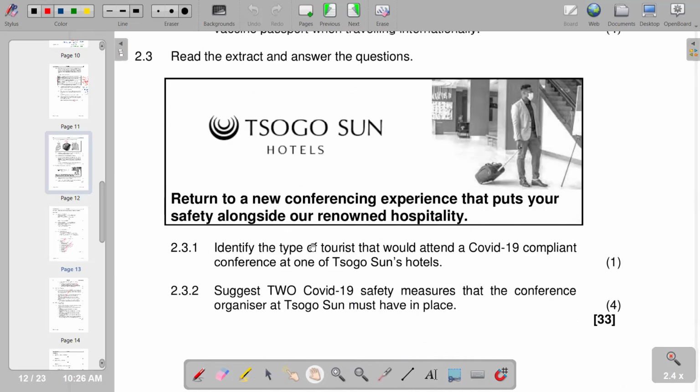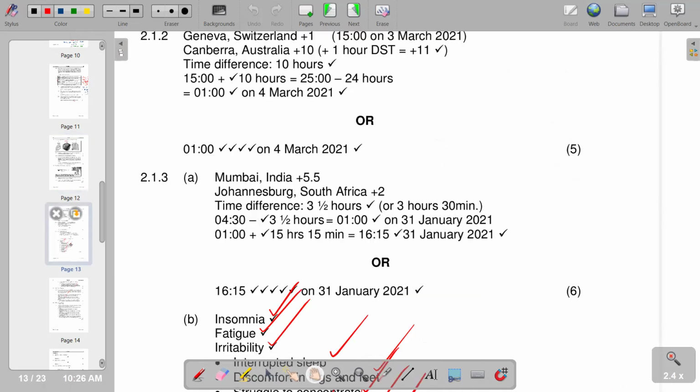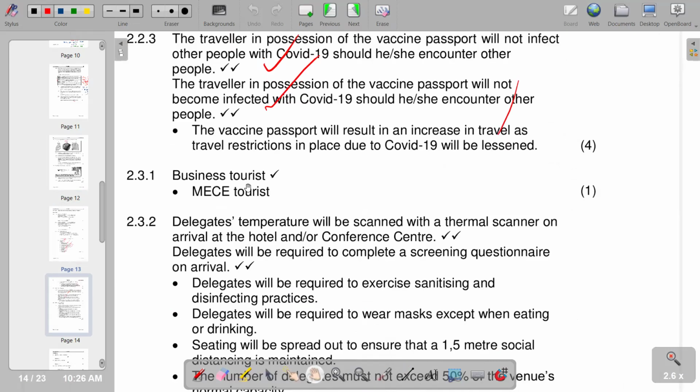The first part of the question, identify the type of tourists that would attend a COVID-19 compliant conference at one of Tsogo Sun Hotels. So obviously, we are going to have business tourists. That is 2.3.1. So we are saying on that part, we have got a business tourist. We can also have an alternative response that can come up. Of course, the question requires us for one response.